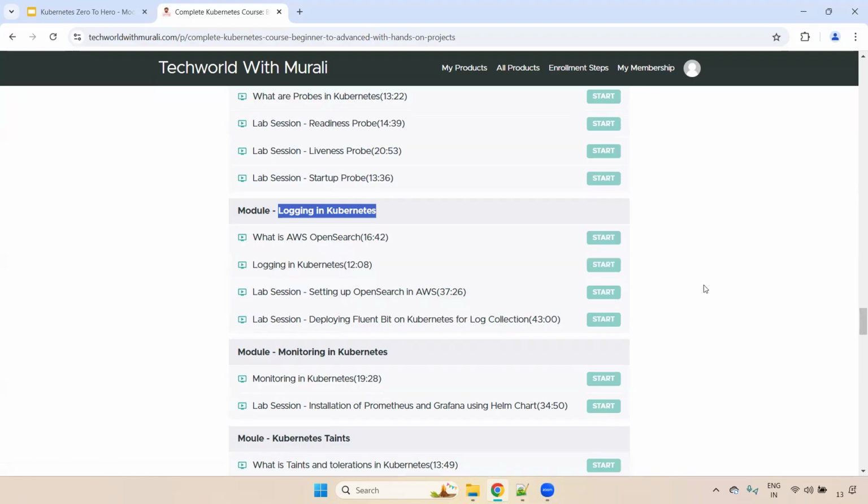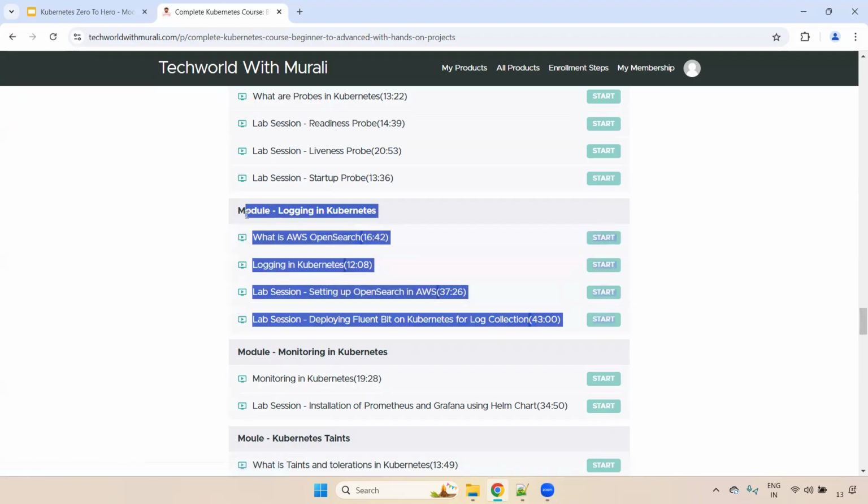Here, the most important thing you have to remember: currently, the majority of interviewers ask, how do you manage your application logs? Where exactly are you pushing the logs? Then you have to tell, we push the logs to EFK: Elasticsearch, Fluent Bit, Kibana.